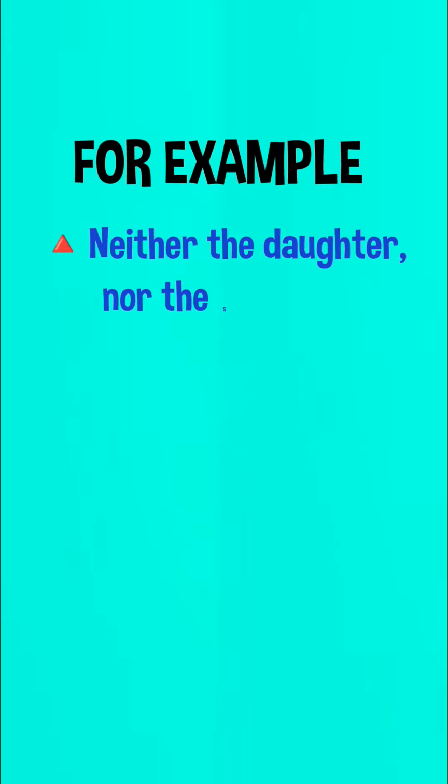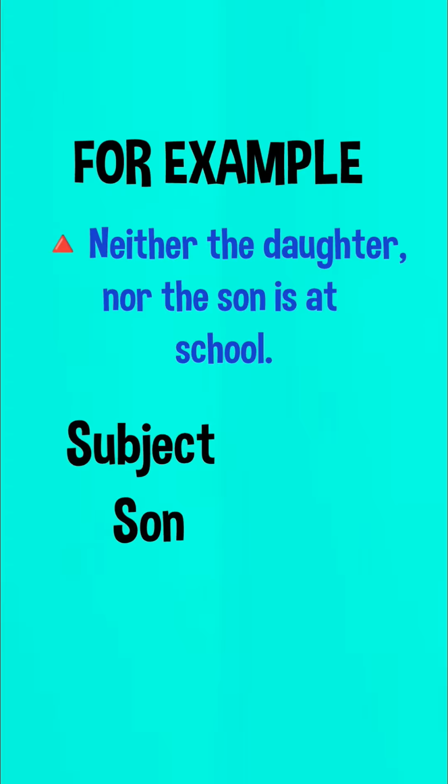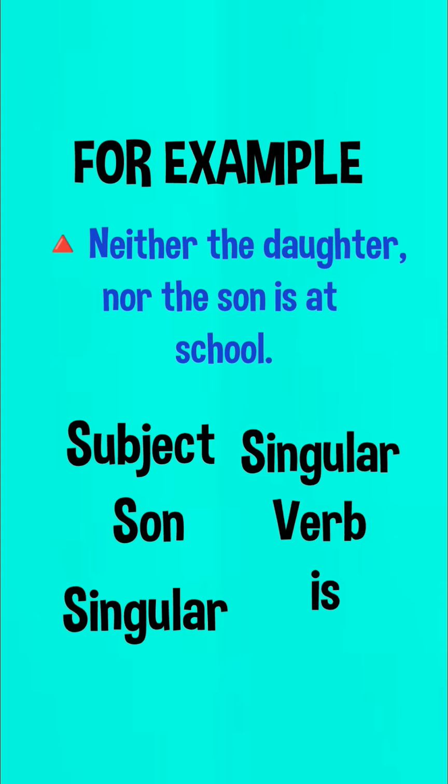Next, neither the daughter nor the son is at school. Over here, the second subject son is singular. So we will put the singular verb is.